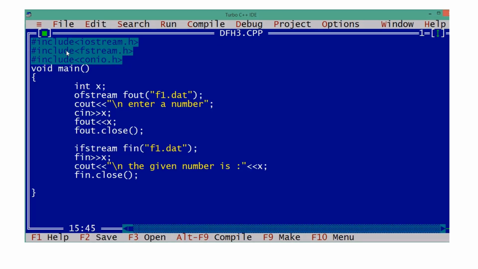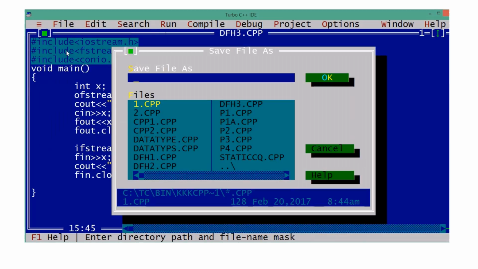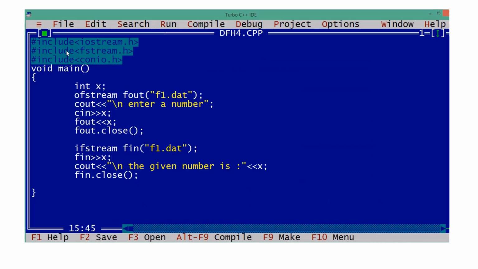Clear? Now let's proceed and do it for one object of a structure. So instead of an integer, what are we going to read? One structure.